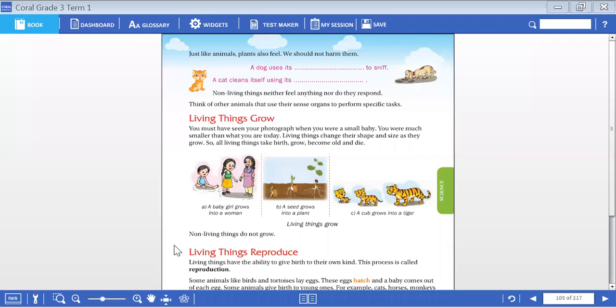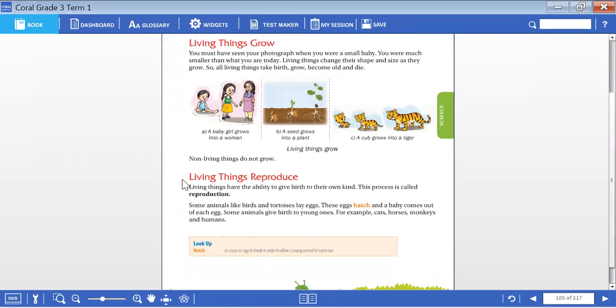This is up to the part of growing, but non-living things do not grow. Animals, insects, humans, plants, everything grows because they are all living things. But non-living things do not grow. And the next aspect in this is reproduce. Yes, children, reproduce. Living things have the ability to give birth to their young ones.